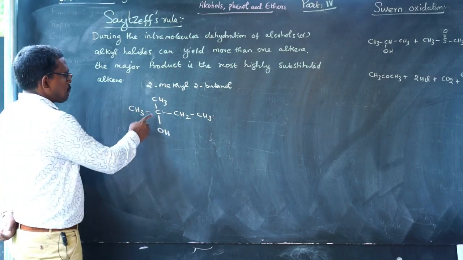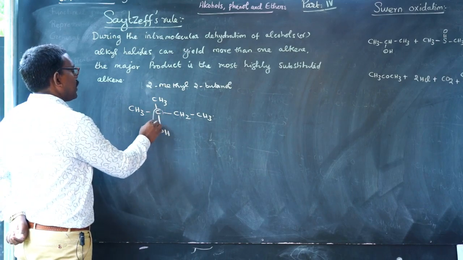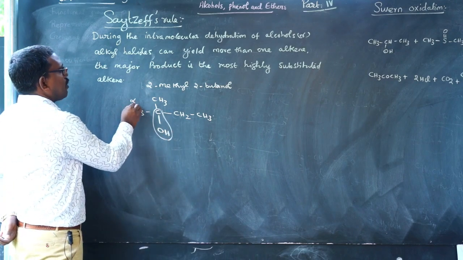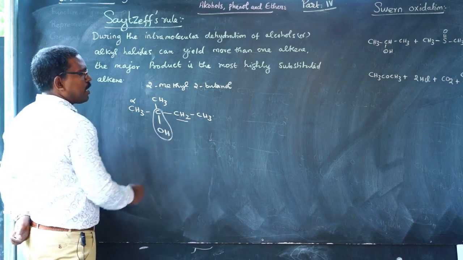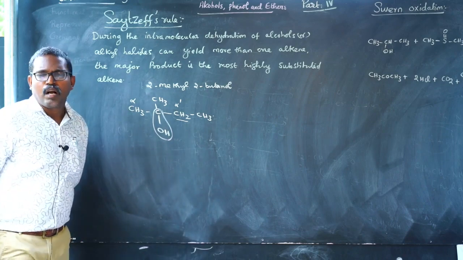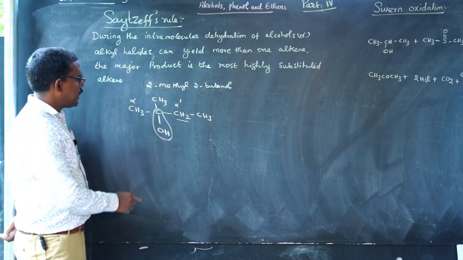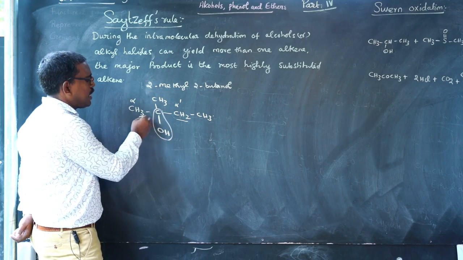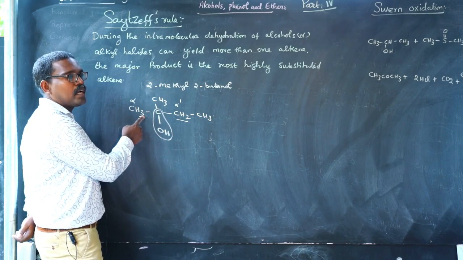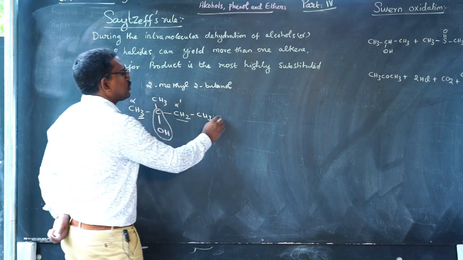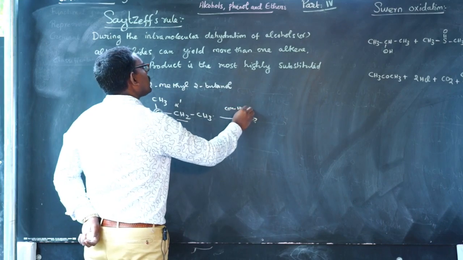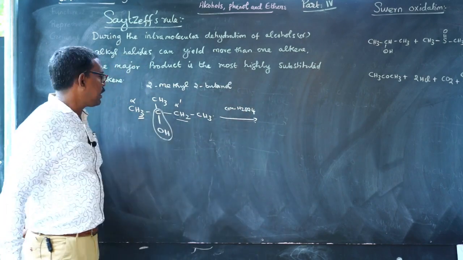This carbon has the functional group. The neighboring carbon atom is alpha, and the other neighboring carbon atom is alpha dash. The first type of elimination takes place between one of the alpha hydrogen atoms and the OH group. For this elimination we use concentrated sulfuric acid as a dehydrating agent.